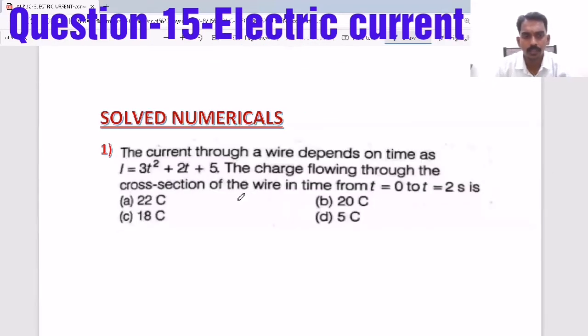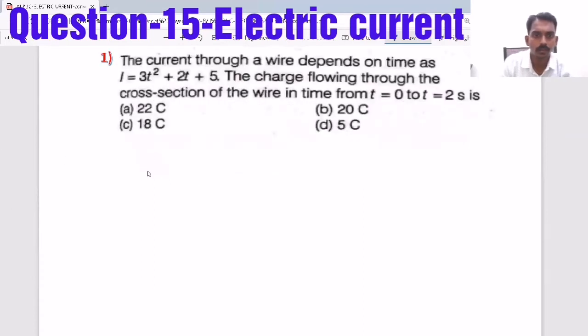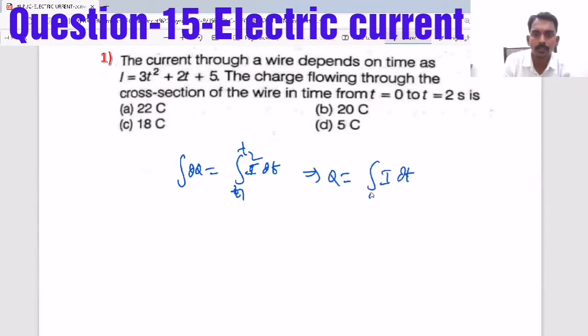Like we'll see a few questions. The current through a wire depends on time, as given. Find the charge flowing through the cross section of the wire in time from 0 to 2 seconds. Just before I said, integration dq equals integration I dt from t1 to t2. So q equals integration I dt from 0 to 2. So q equals integration of 3t square plus 2t plus 5 dt from 0 to 2.